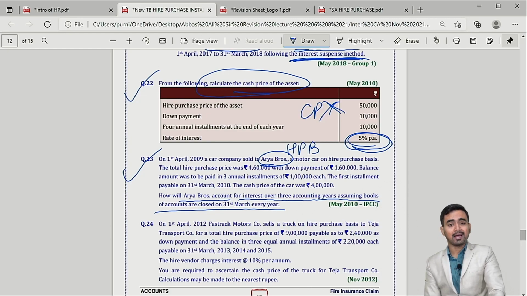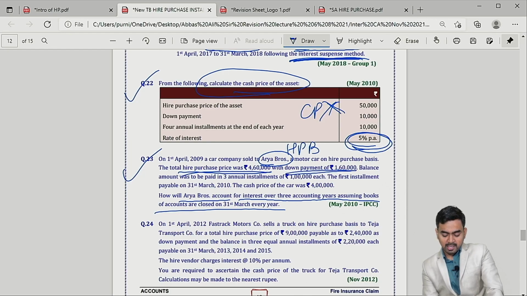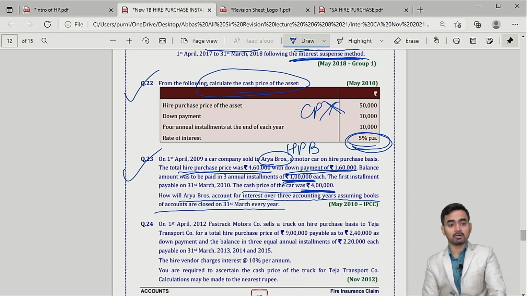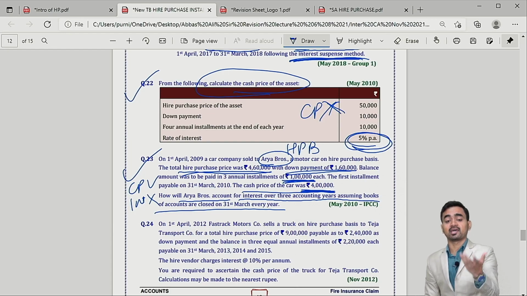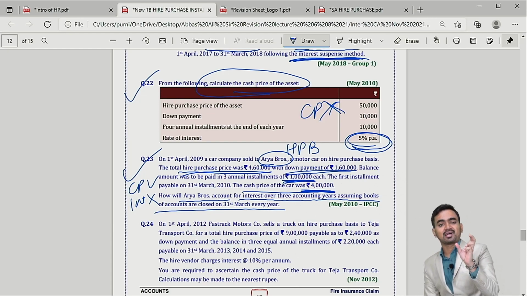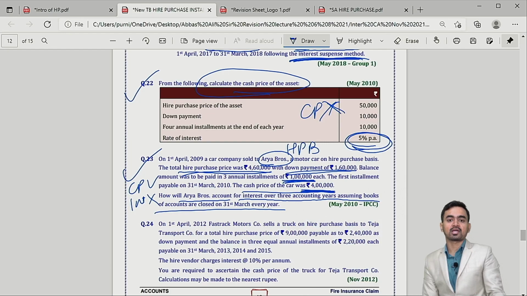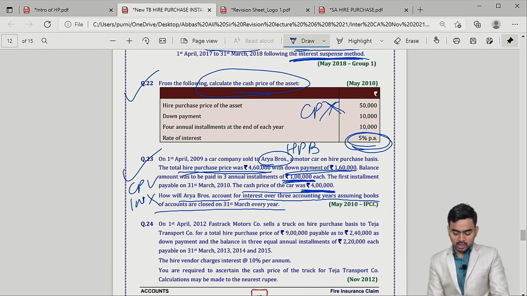But now what is happening in this case, just check, they have given hire purchase price, they have given down payment and balance in 3 installments. The cash price they have given 40,000. Children, cash price is there but the interest rate is not there. What you will do? Find out the total interest and allocate in outstanding hire purchase price.